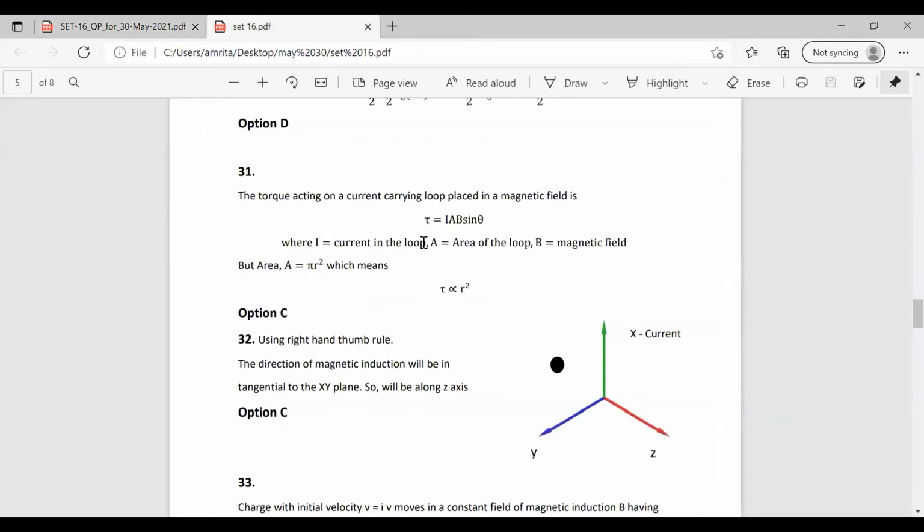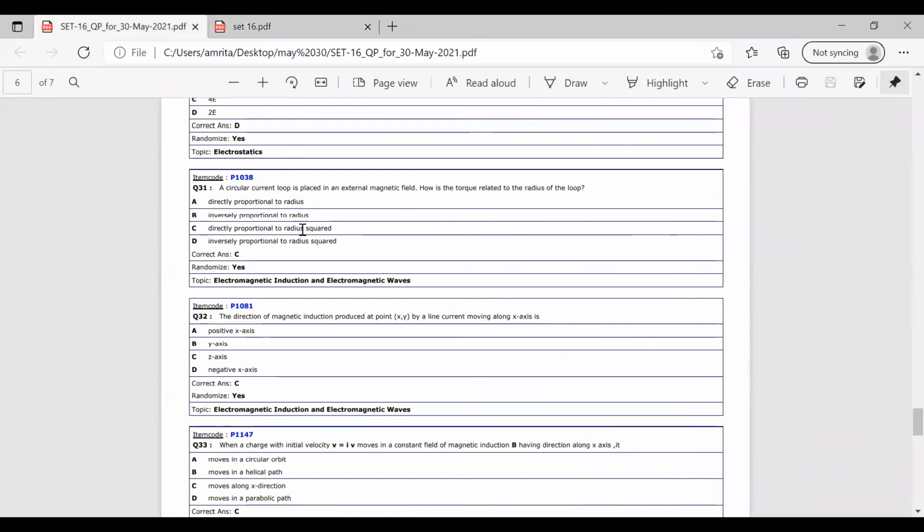So replacing this equation, we have tau is equal to I into pi r square into B into sin theta. So tau is proportional to r square, which means it is directly proportional to the square of the radius. So the correct answer for this question is directly proportional to the radius squared. So the option is option C.